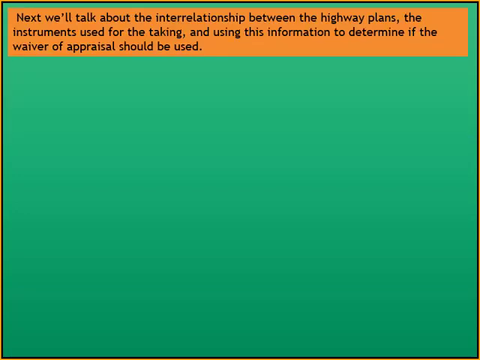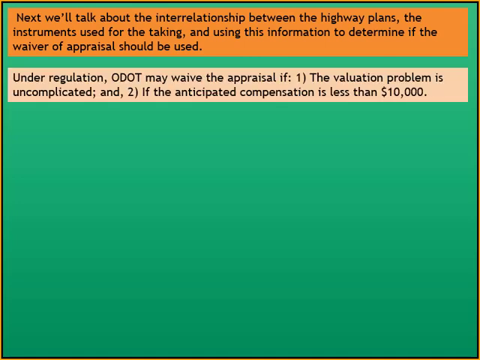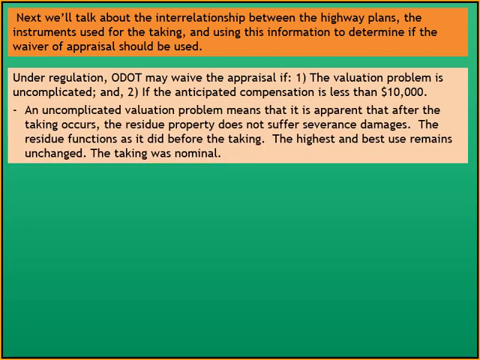Next, we'll talk about the interrelationship between highway plans, the instruments used for the taking, and using this information to determine if the waiver of appraisal should be used. Under regulation, ODOT may waive the appraisal if, one, the valuation problem is uncomplicated, and two, if that compensation is less than $10,000.